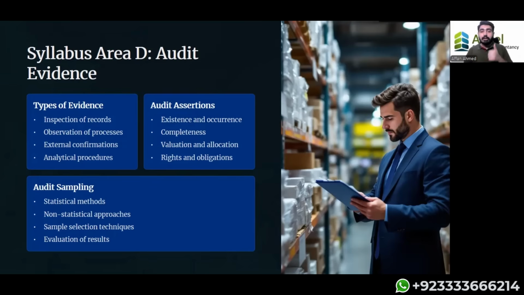So basically, first of all, the area is substantive procedures. Substantive procedures are procedures done by the auditors in order to obtain evidence. Procedures can involve recalculation. They can be inspection of records. They can be compliance with IAS and IFRS. There can be compliance with laws and regulations. They can be compliance with any kind of specific guidelines by the government, etc. So obviously, what we are trying to do here is pick up the rules and regulations, and see whether the management has followed them.